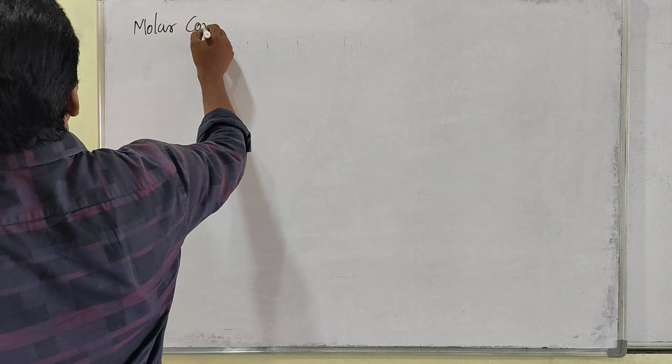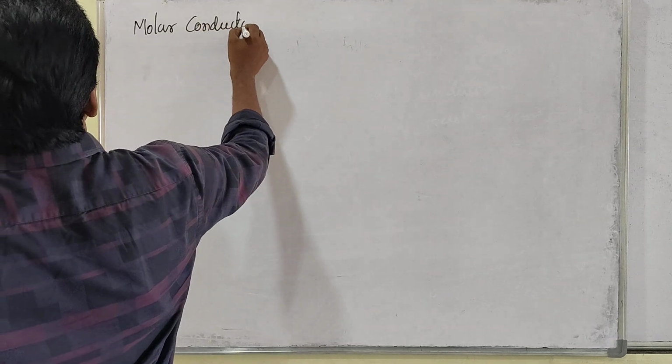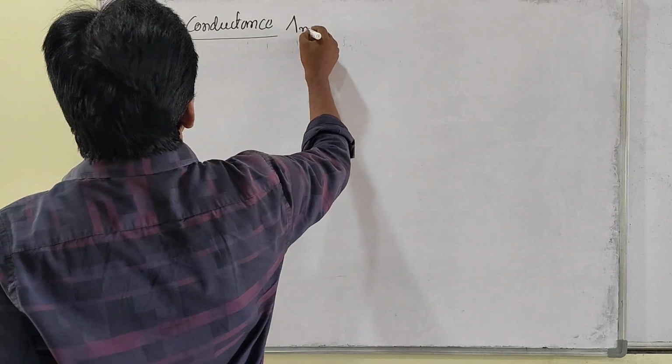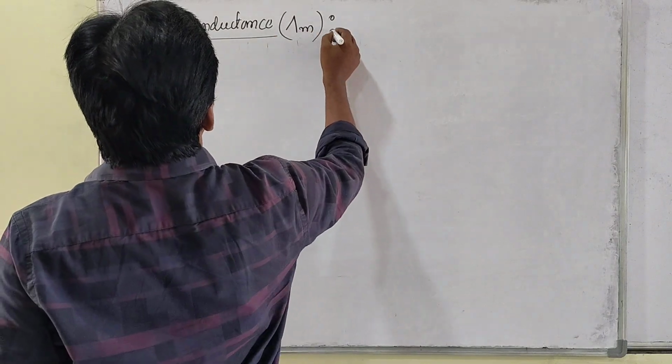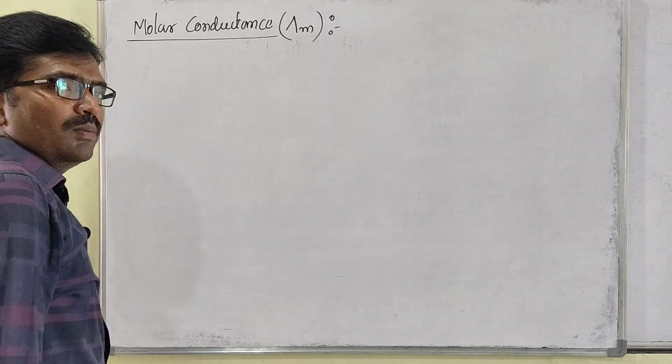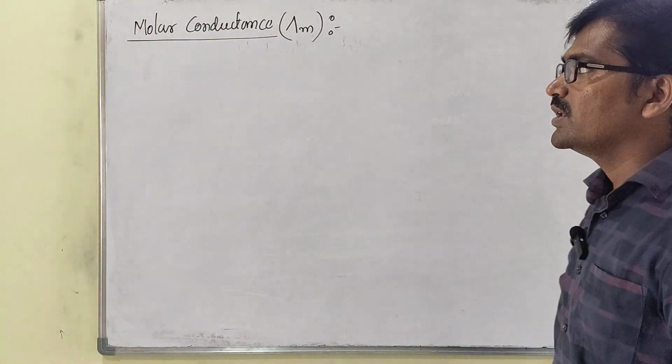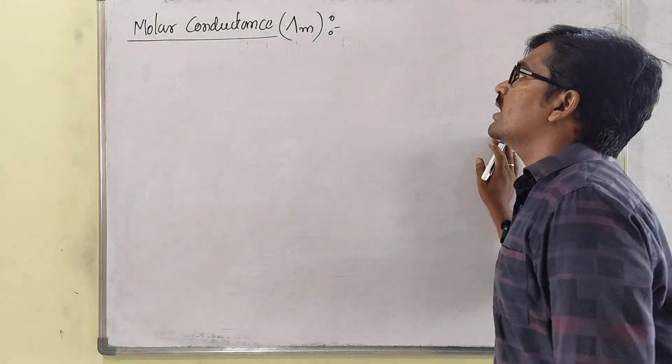So how do we represent the molar conductance? We represent molar conductance with lambda m. So how can you define the molar conductance?